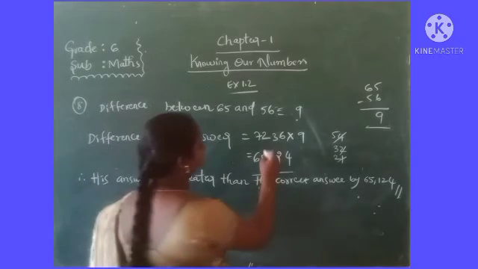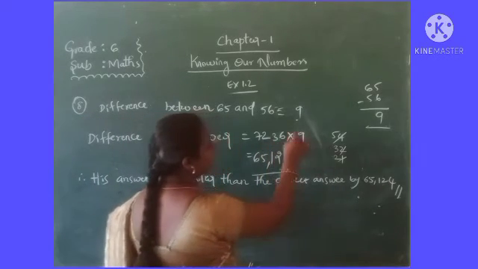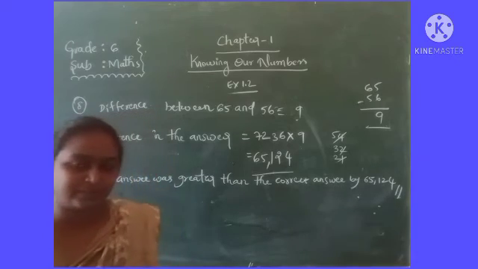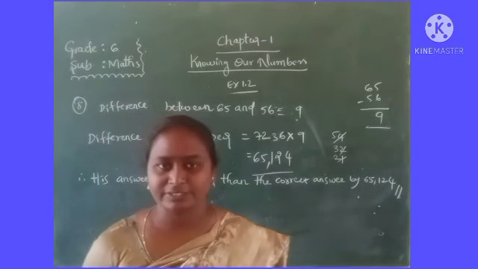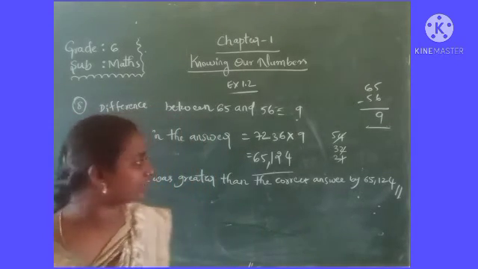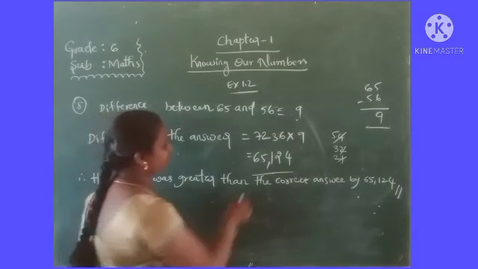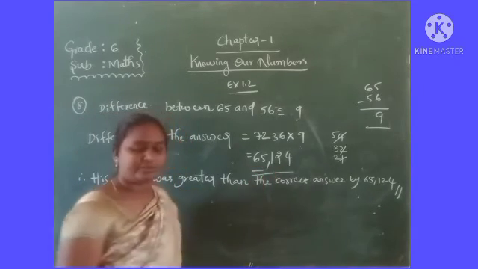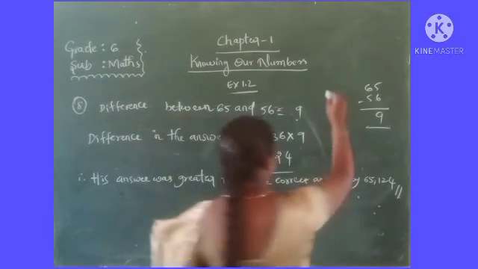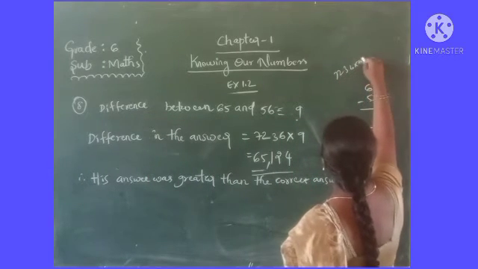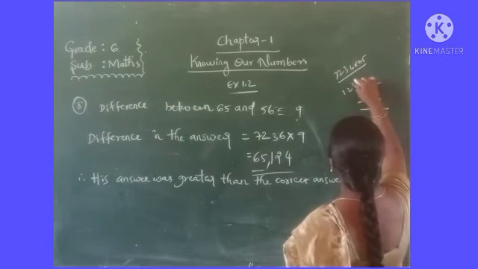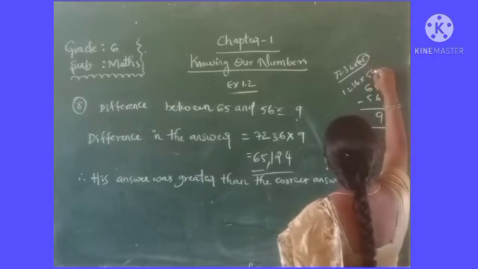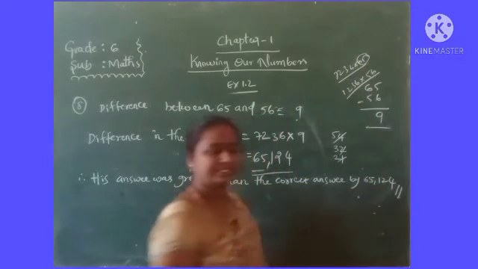So how will you show his answer was greater? First you multiply 7,236 by 65 and 7,236 by 56. After that you subtract the two numbers, you will get this. So then this much difference will be there. Is it clear? 7,236 by 65 you multiply. After that, 7,236 will be multiplied by 56.